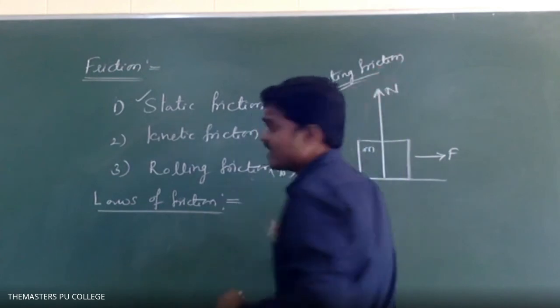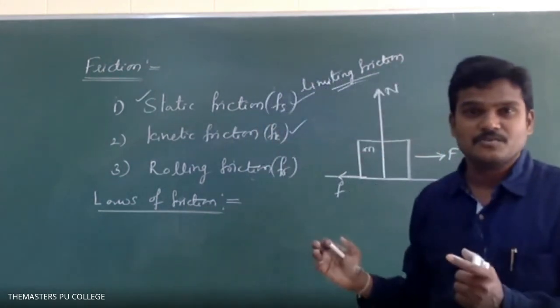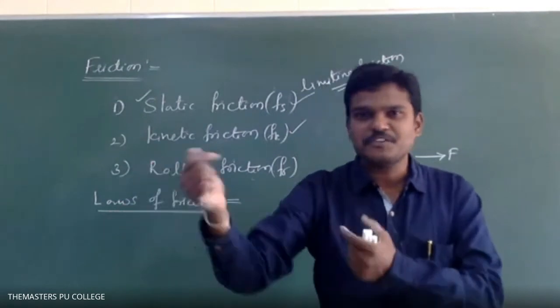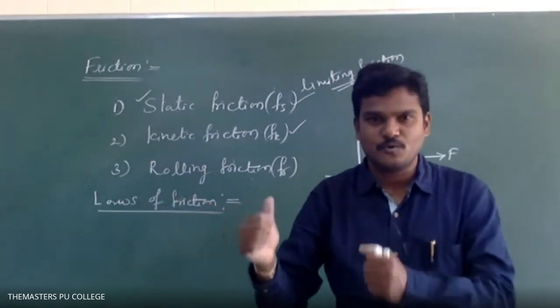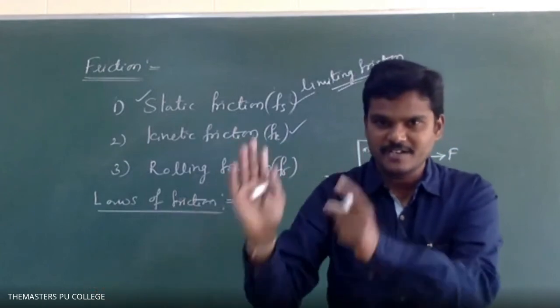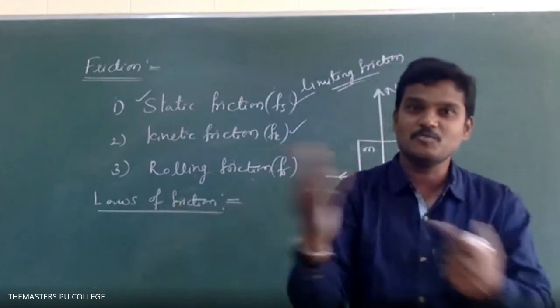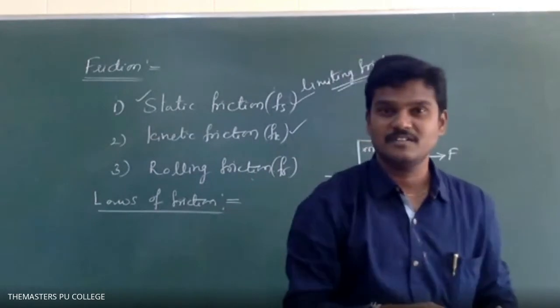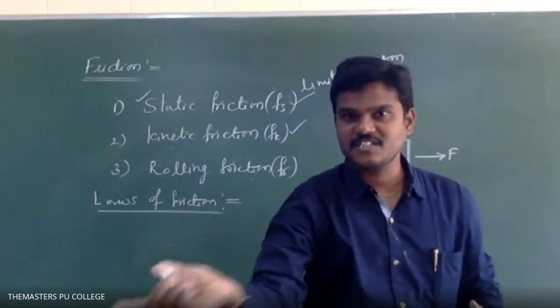Okay, if you imagine a graph, you will get one graph also. See, you have a capacity of something like 50 Newton. I applied some 60. Then what about you? Will you stay at the same place or will you come out? If you come out, it means static friction is converted into kinetic friction.